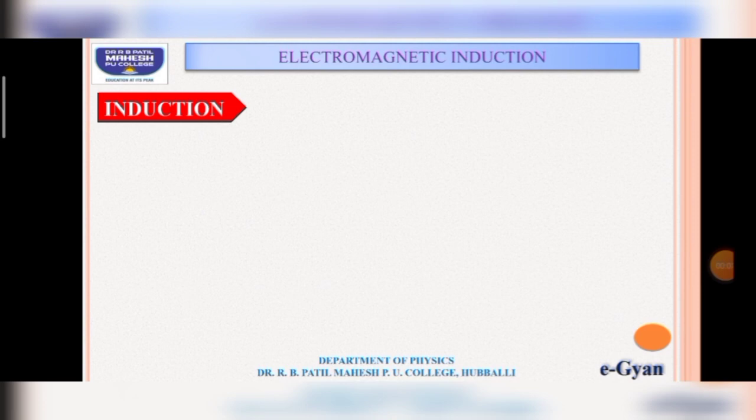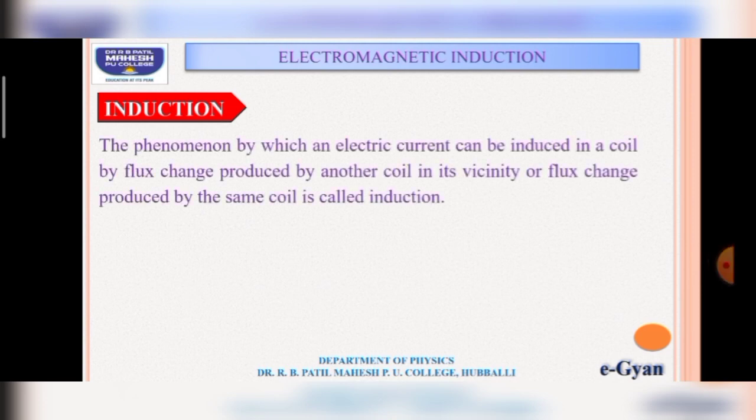Inductance. The phenomenon by which an electric current can be induced in a coil by the flux change produced by another coil in its vicinity, or flux change produced by the same coil, is called induction. The EMF or current induced in the coil due to the change in magnetic flux produced by another coil, or by the same coil, is called inductance.